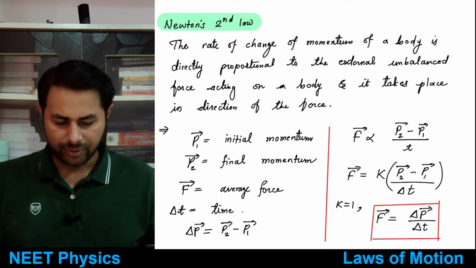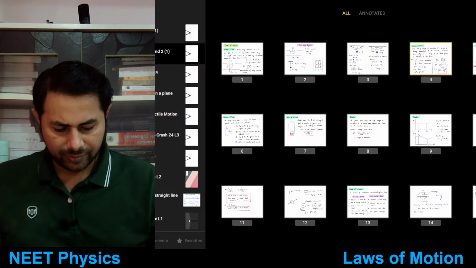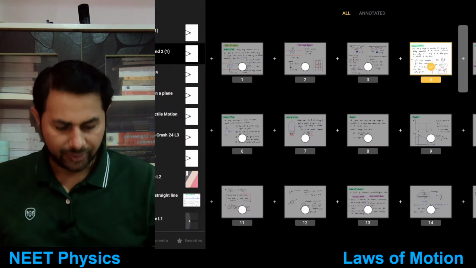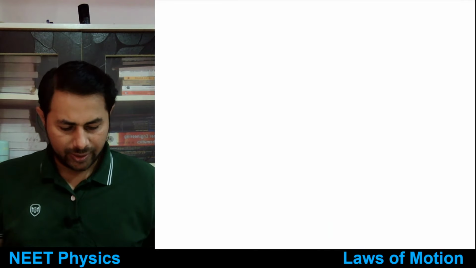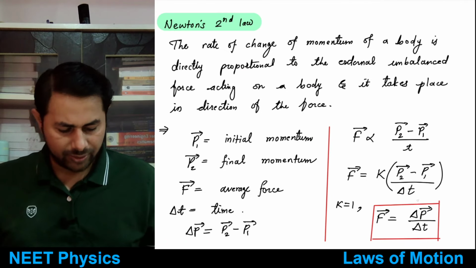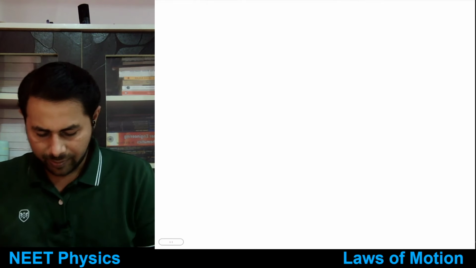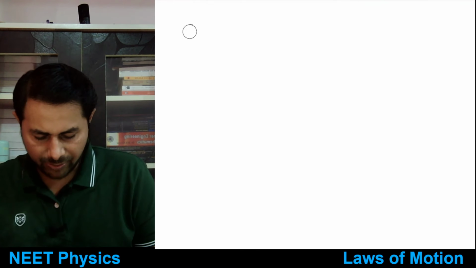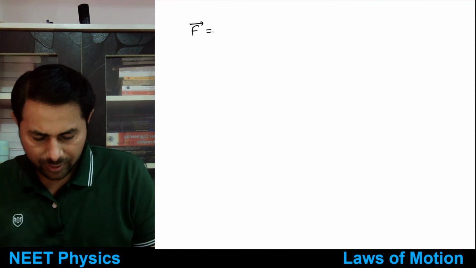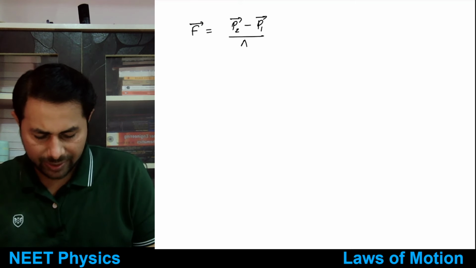Good. So we have average force equal to P2 bar minus P1 bar divided by delta t.